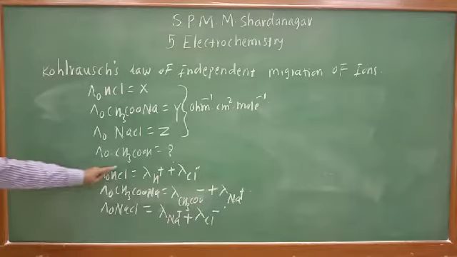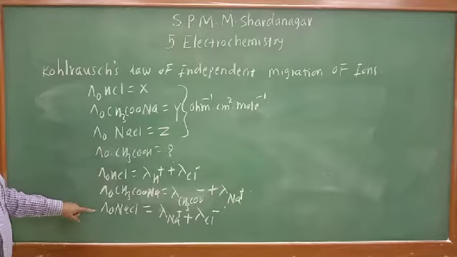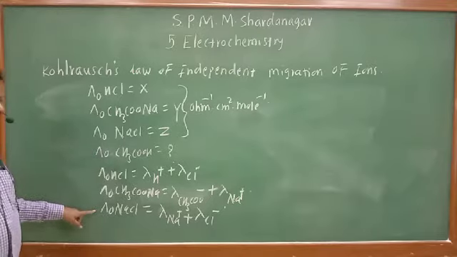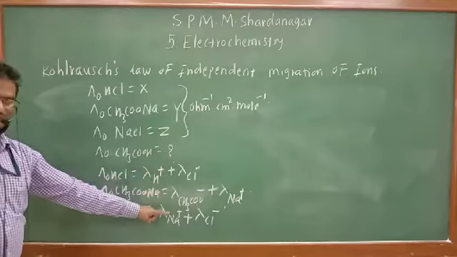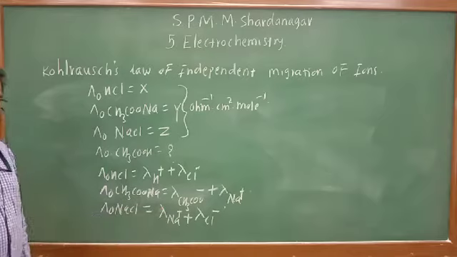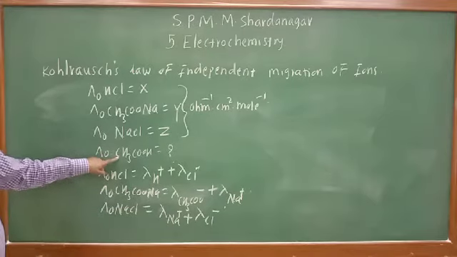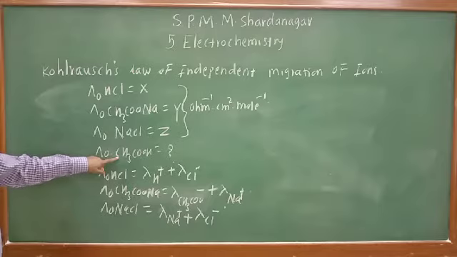So these are the equations for molar conductivities of strong electrolytes. Now if we add the molar conductivities of these 3 together, if we modify the equations, we must get the molar conductivity at infinite dilution of this weak acetic acid.